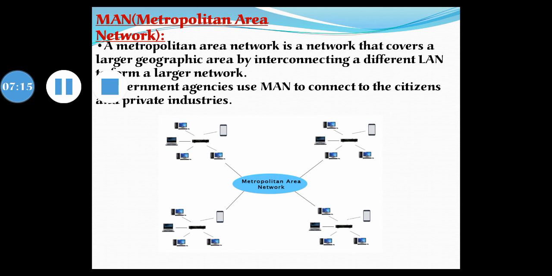It is costly and may or may not be owned by a single organization. The data transfer rate and the propagation delay of MAN are moderate. Devices used for transmission of data through MAN are modem and wire or cable.